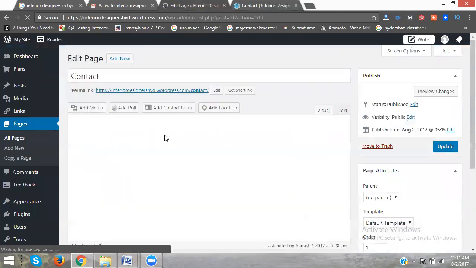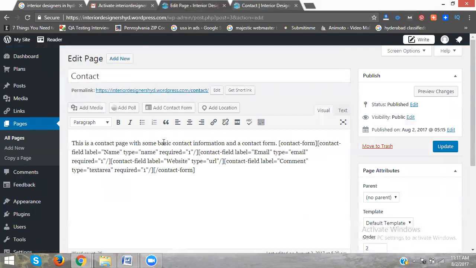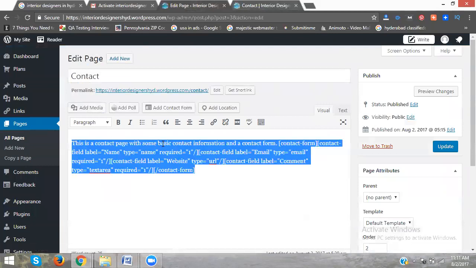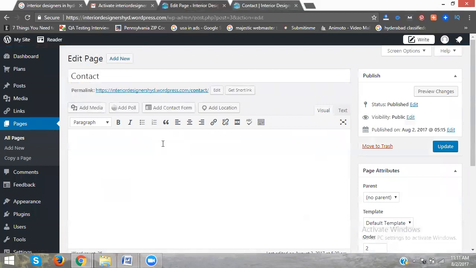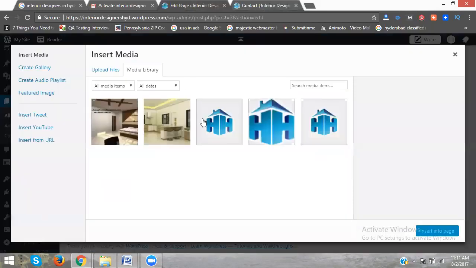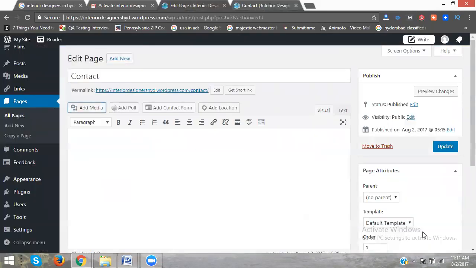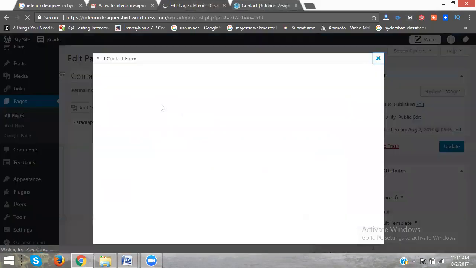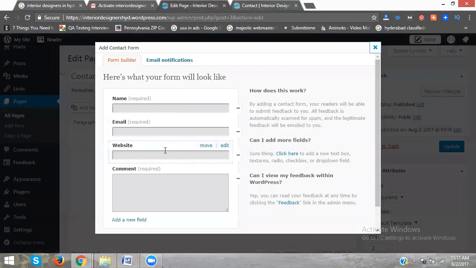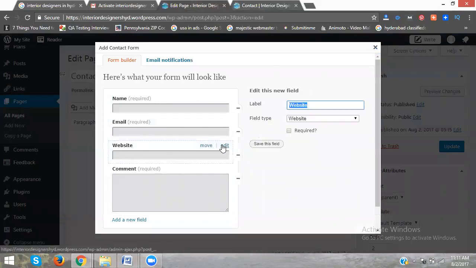Edit here. Now delete the first one. Completely delete here. Now add media, the image here. Okay. After that, add contact form. Keep the add contact form here. See, all forms are there. Here it's the same for website. It's not a website. Now click edit here.